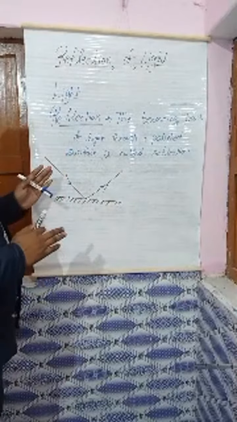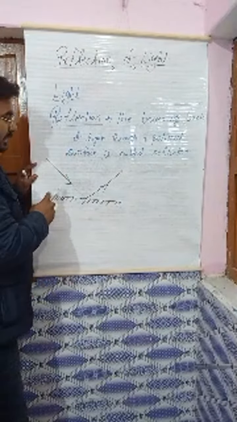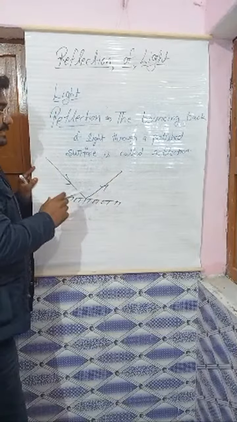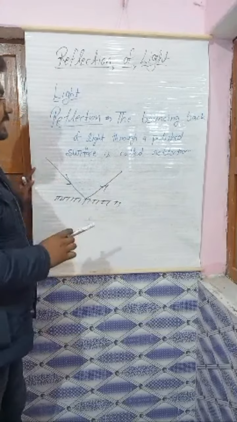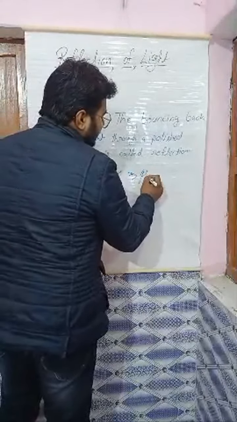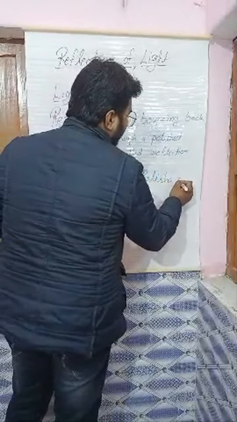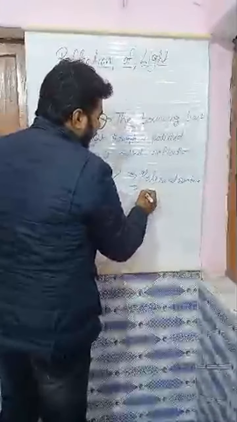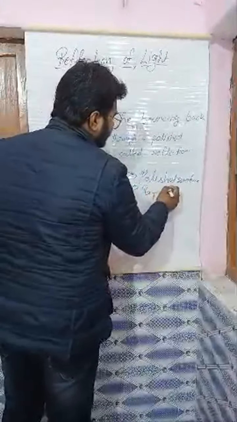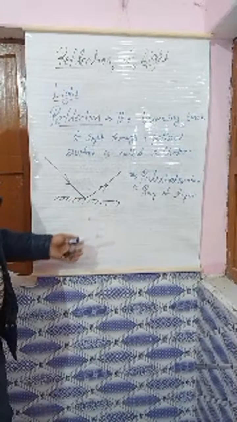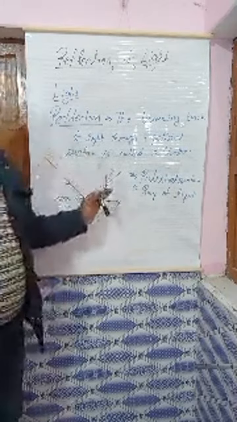So reflection. In reflection, the ray of light, as you can see, falls here and then bounces back in the same direction. This is called reflection, and it always happens. One thing is compulsory: it needs a polished surface. Second, it needs a ray of light. If both are there, only then will the light fall and be reflected back.